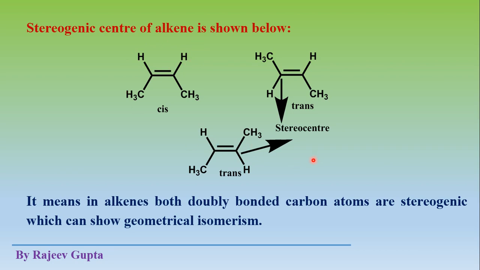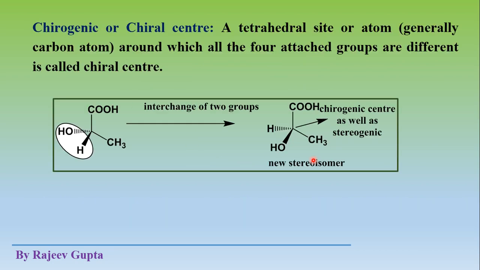Okay, now to see the stereogenic center concept. Now see what is a chirogenic center or chiral center. A tetrahedral site or tetrahedral carbon atom which is connected to four different groups is called a chiral center or chirogenic center as well as a stereogenic center.